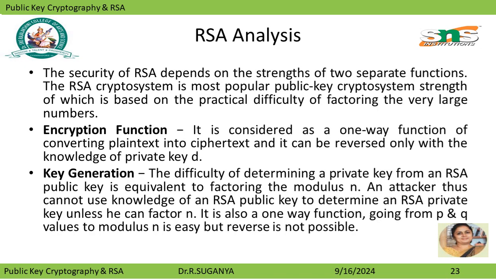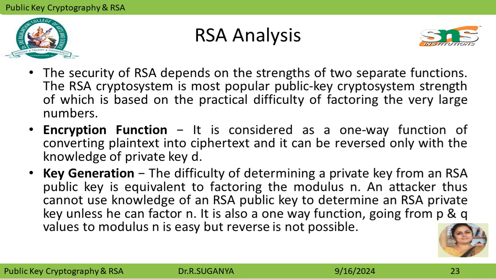When we analyze RSA, the security of RSA depends on the strength of two separate functions. One is the encryption function, the other one is key generation. Encryption is considered a one-way function of converting the plain text to ciphertext. The difficulty of determining a private key from an RSA public key is equivalent to factoring the modulus n.